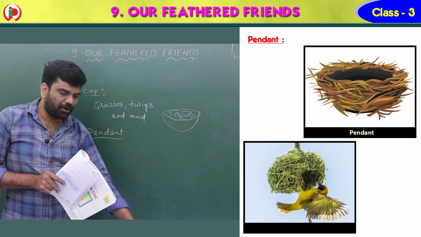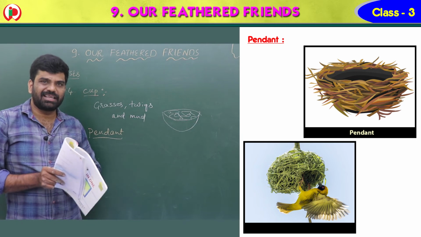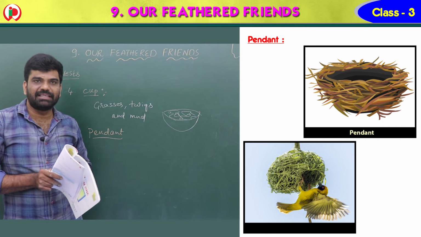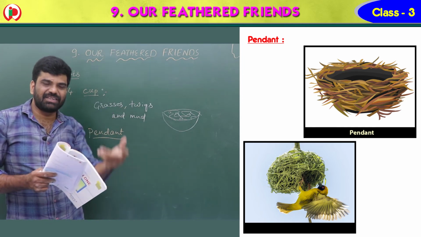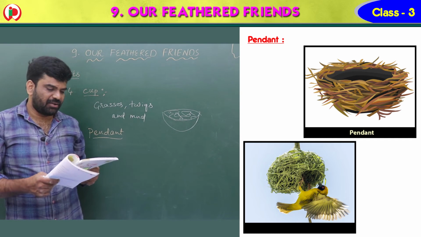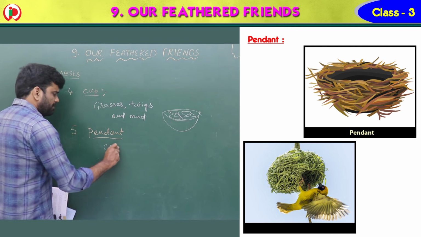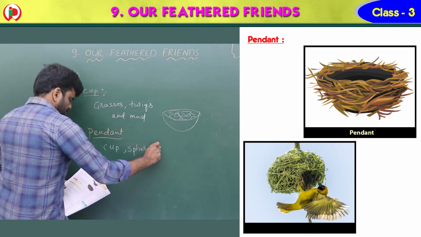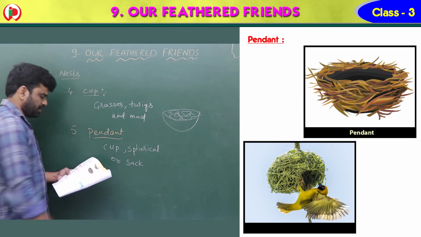Some are burrowing into the ground, some are making messy nests, some are making the cup shape, some are making hole cavities, and some are using fine grasses like hanging nests, which are called pendants. These are cup shaped, spherical, or a sack. Sack is a bag-like one.